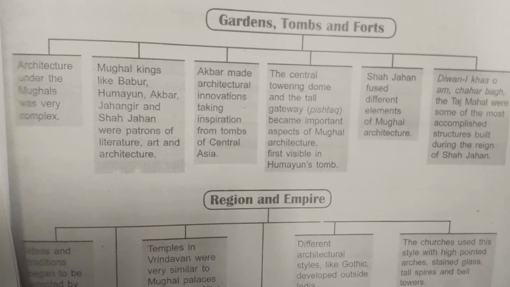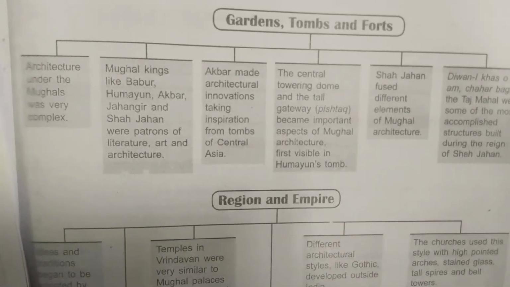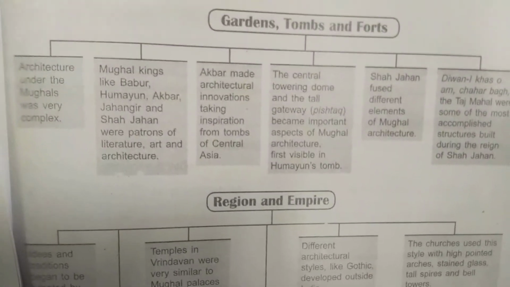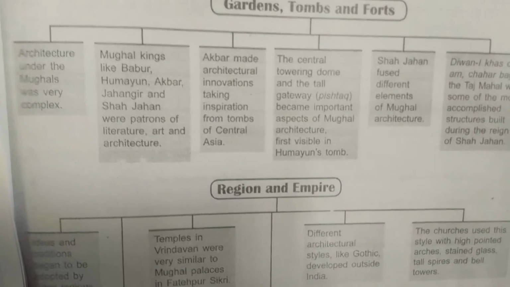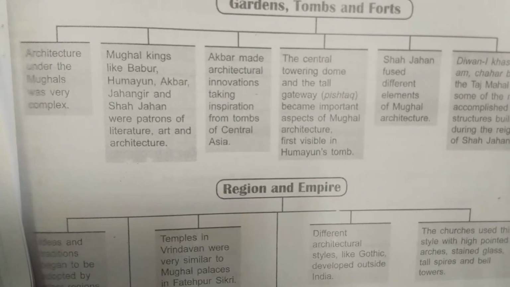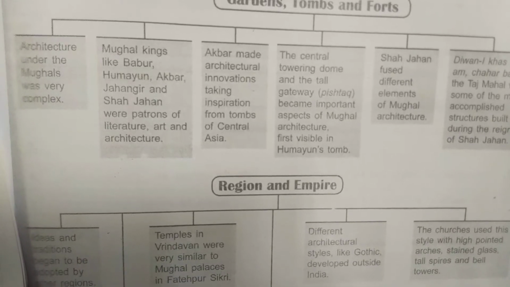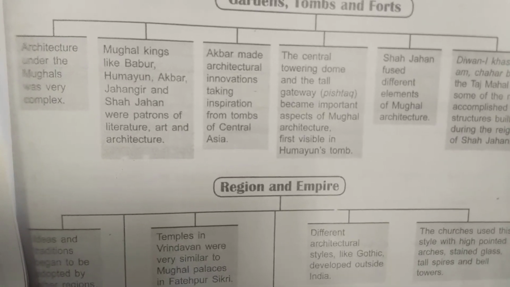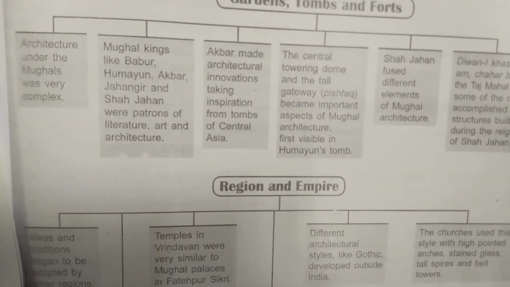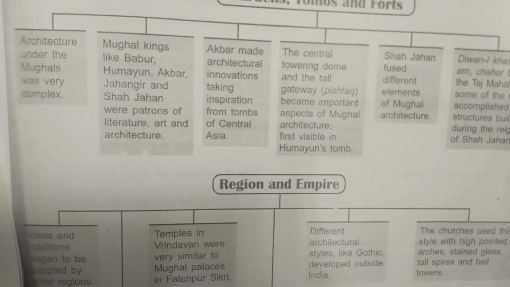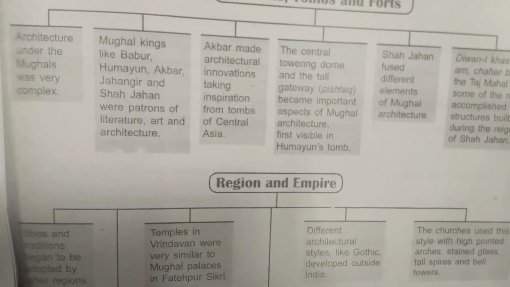So they were building temples, reservoirs, tanks, and wells. Rather than that, they were also constructing garden tombs and forts. So architecture under the Mughals was very complex. Mughal kings like Babur, Humayun, Akbar, Jahangir and Shah Jahan were patrons of literature, art and architecture. So they were developing on these regions, as they also liked the same thing.